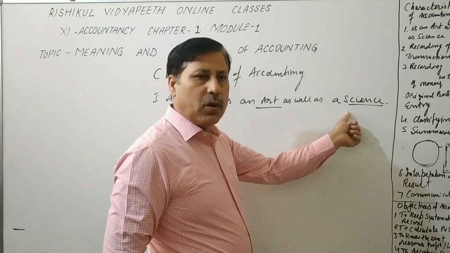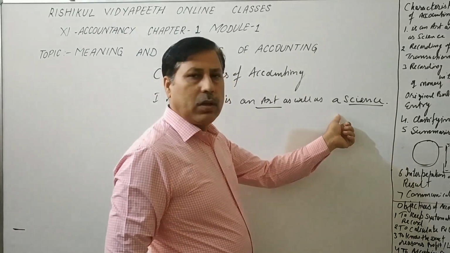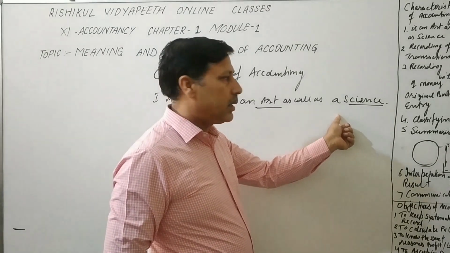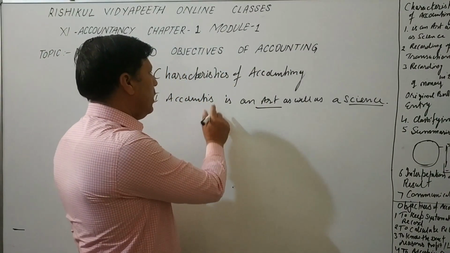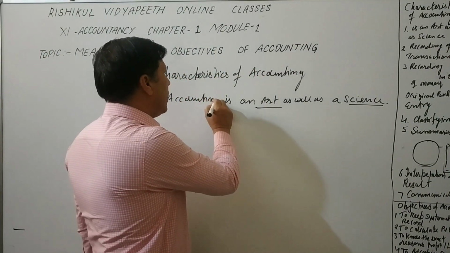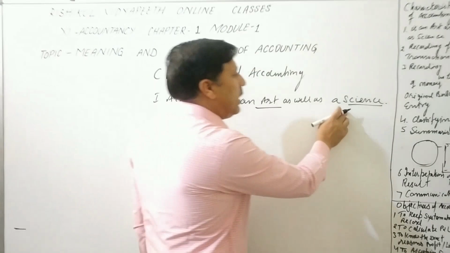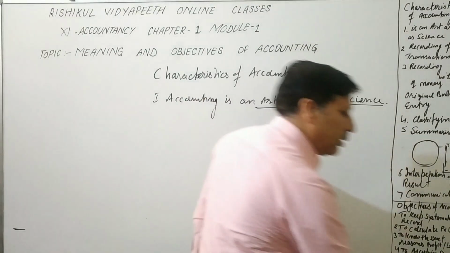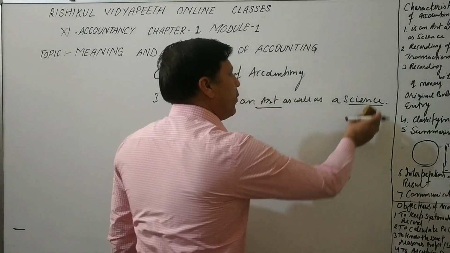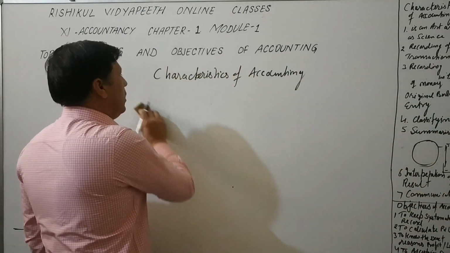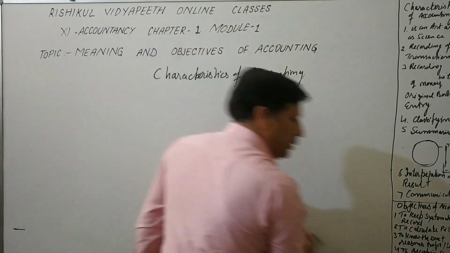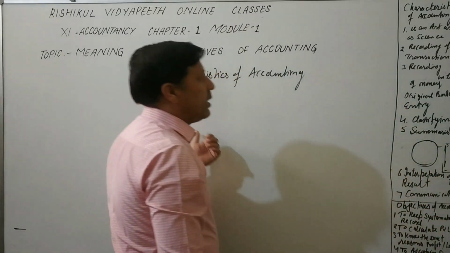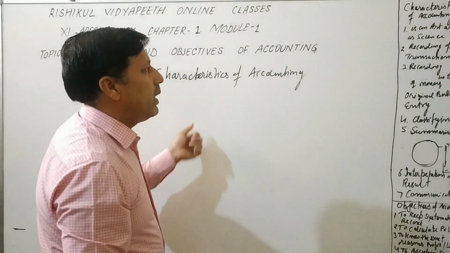Science is the body of knowledge where cause and effect relationships are there. So accounting is an art as well as a science. It is clear. In accounting both qualities are there, art and science.